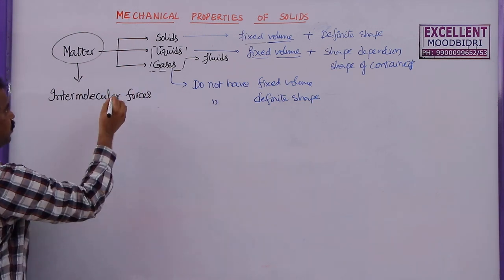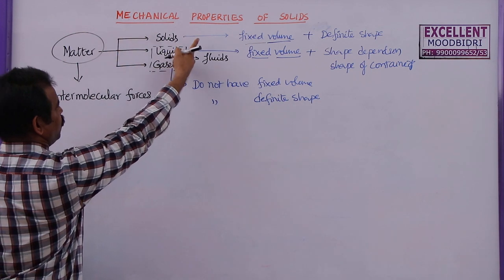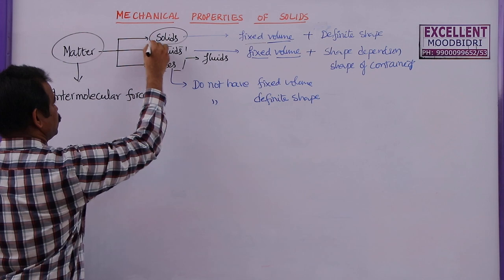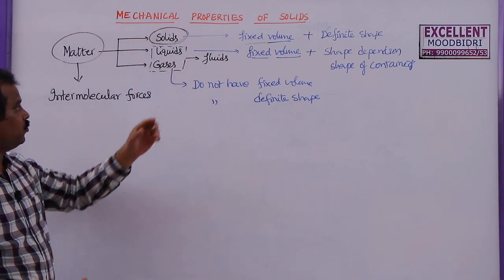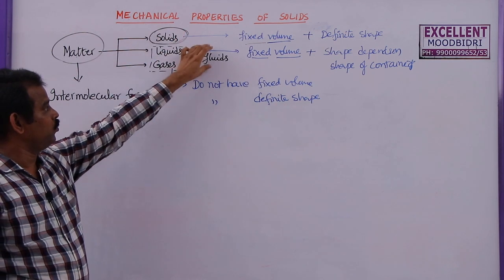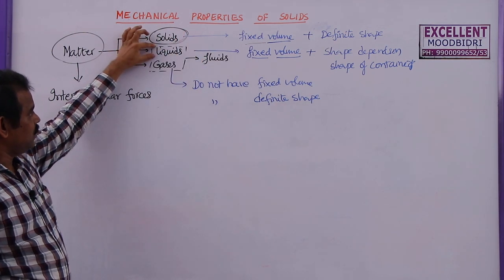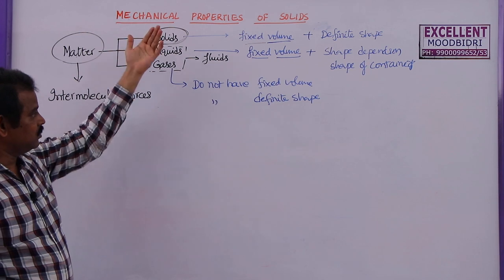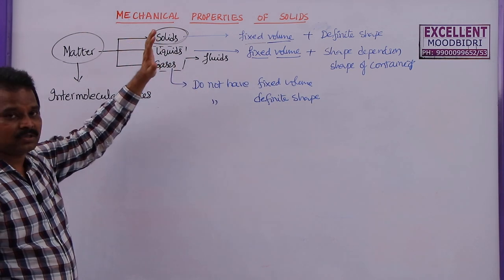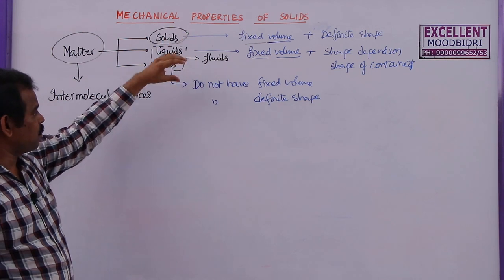Now let me take a solid because this is the mechanical properties of solids. So here I am going to consider solids first, and in the next lesson we are going to discuss the fluids, that is mechanical properties of fluids. There we are going to discuss the liquids as well as gases, and then we will continue our discussion only on the gases in thermal properties of gases, thermal properties of matter.